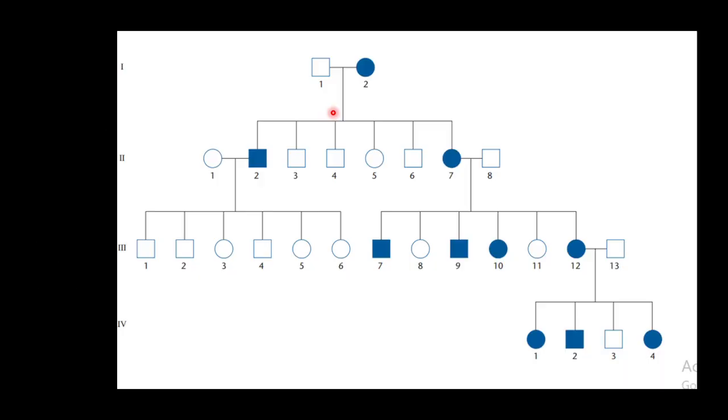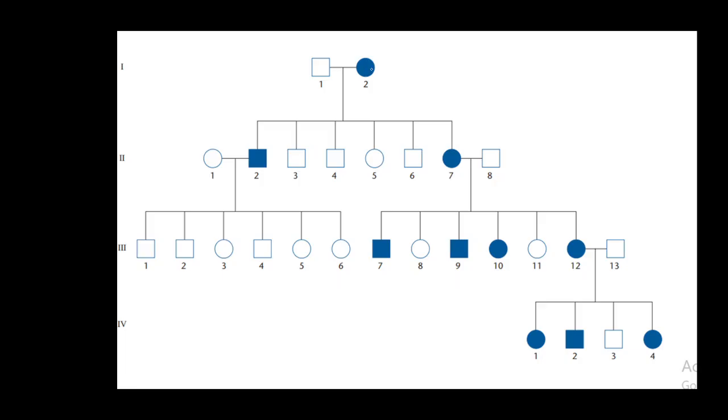You can see here in this pedigree, this is the female, and two of her kids are affected by the disease. Now this male is affected, but the offspring of this male do not have any disease. What does it mean? And here you can see this is the female. Because she is affected, she is having affected children. Again, this female is affected, and this is why she is having affected children.